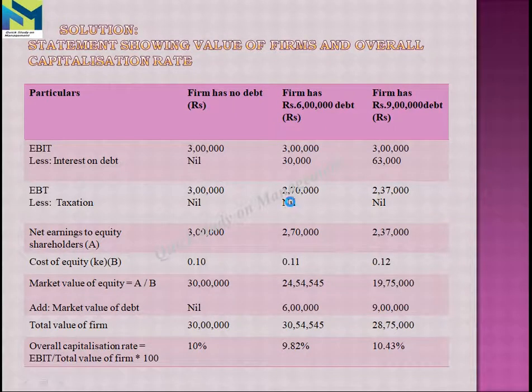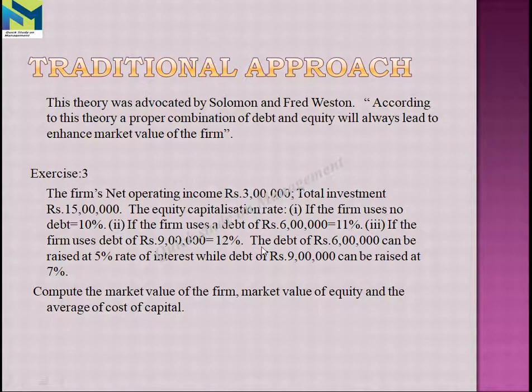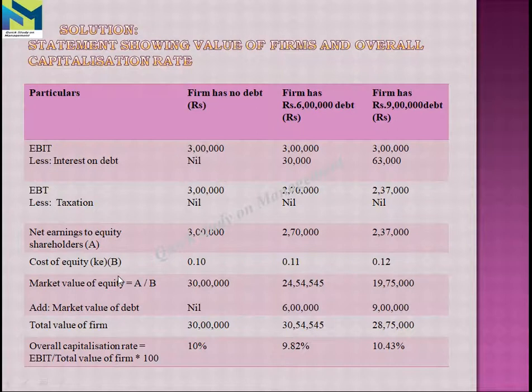Again we go back to the problem. Here the debt of rupees 6 lakhs can be raised at 5% rate of interest, while debt of rupees 9 lakhs can be raised at 7%. Okay, so we have to calculate 6 lakhs into 5%, then we get the amount of 30,000. At the same time we have to calculate 9 lakhs into 7%, we get the value of 63,000.